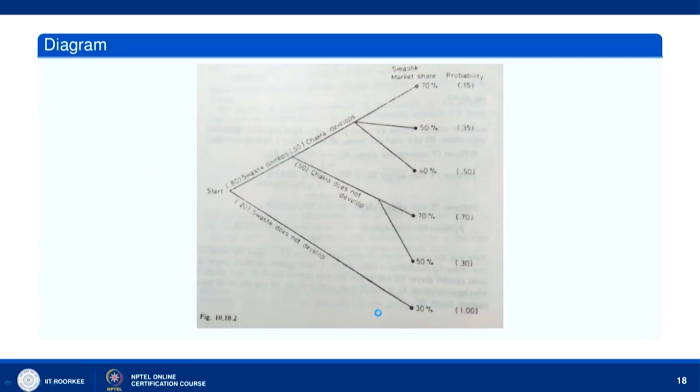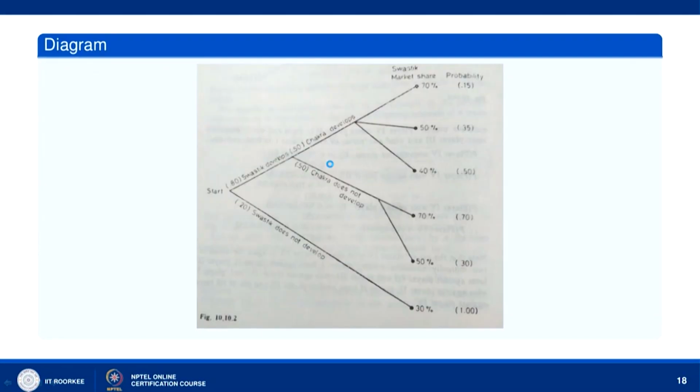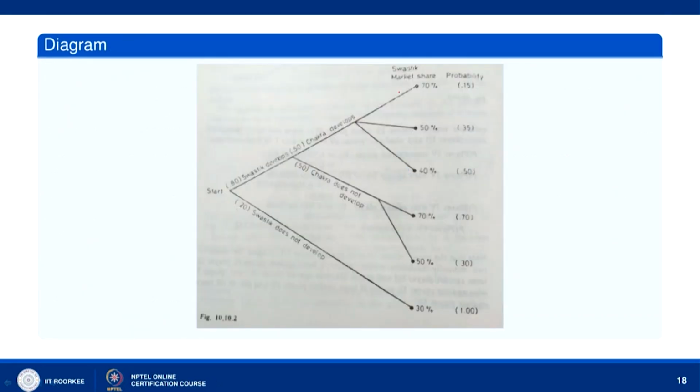So, let us see, we have drawn the tree diagram here. So, start. Swastik develops its product. Okay. The probability of Swastik developing its product is 0.80. Okay. So, this is 0.80 and Swastik does not develop its product, that probability is 0.20. Okay. When Swastik develops its product, suppose Chakra also develops. Okay. Chakra develops with probability 0.50. So, suppose Chakra also develops its product, then the market share of Swastik company will be 70% with probability 0.15, 50% with probability 0.35, 40% with probability 0.50.